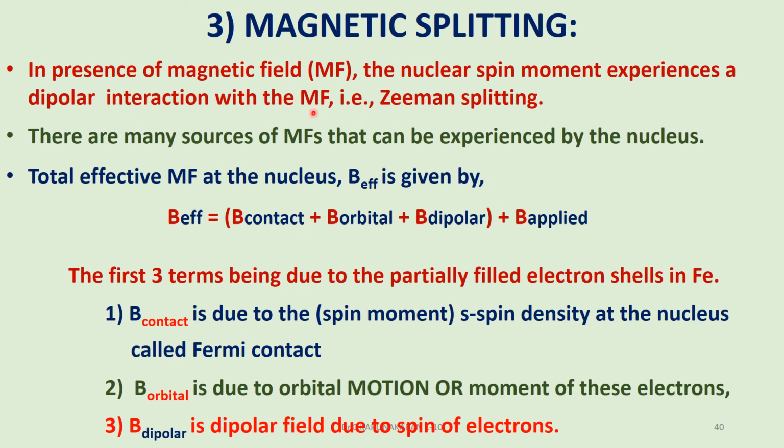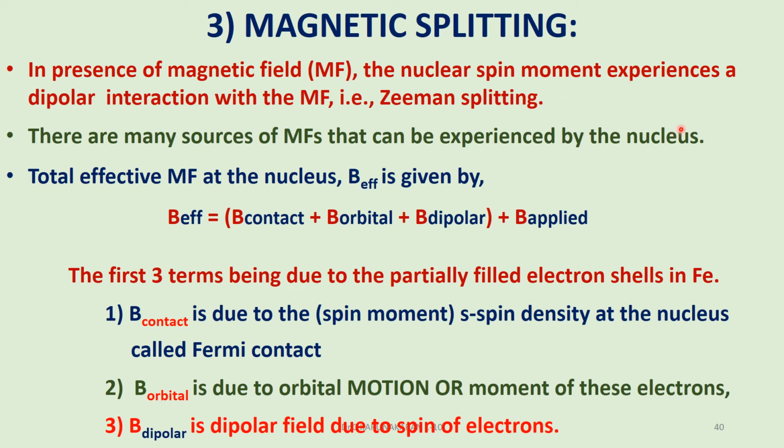In the presence of an external applied magnetic field, we will study what is called hyperfine splitting, or magnetic splitting, or Zeeman splitting. When you apply a magnetic field, the nuclear spin moment undergoes dipolar interaction with the magnetic field, which is called Zeeman splitting. In the presence of a magnetic field, the nuclear energy levels are further split.